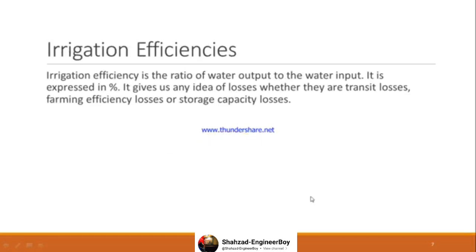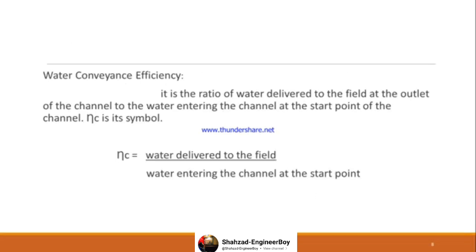Irrigation efficiencies. Certain losses happen, and to capture these losses, efficiencies are given. Formulas for efficiencies are given. Water conveyance efficiency is the ratio of water delivered to the field at the outlet of the channel to the water entering the channel at the start point of the channel. The ratio of water delivered to the field is called water conveyance efficiency. We will be using these formulas in coming questions, and there I have drawn diagrams, so you will get an idea of these formulas. I could have drawn the diagram here too, but I mentioned the diagrams along with the numericals.